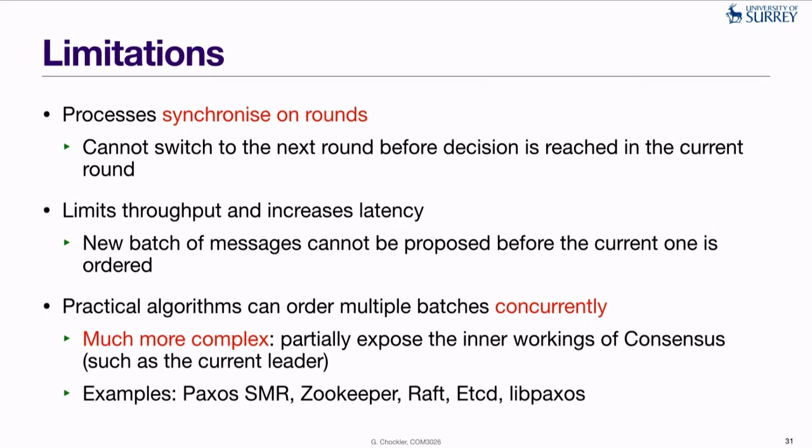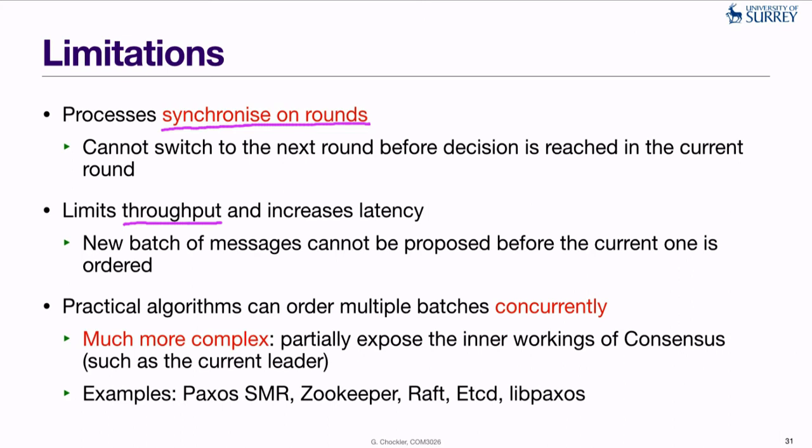So what are the limitations of this algorithm? First, as we have discussed, it is critical for correctness that processes synchronize on rounds. And that means that they can't switch to the next round before a decision is reached in the current one. And that negatively affects the algorithm's performance, both message throughput, that is the number of messages delivered per time unit,